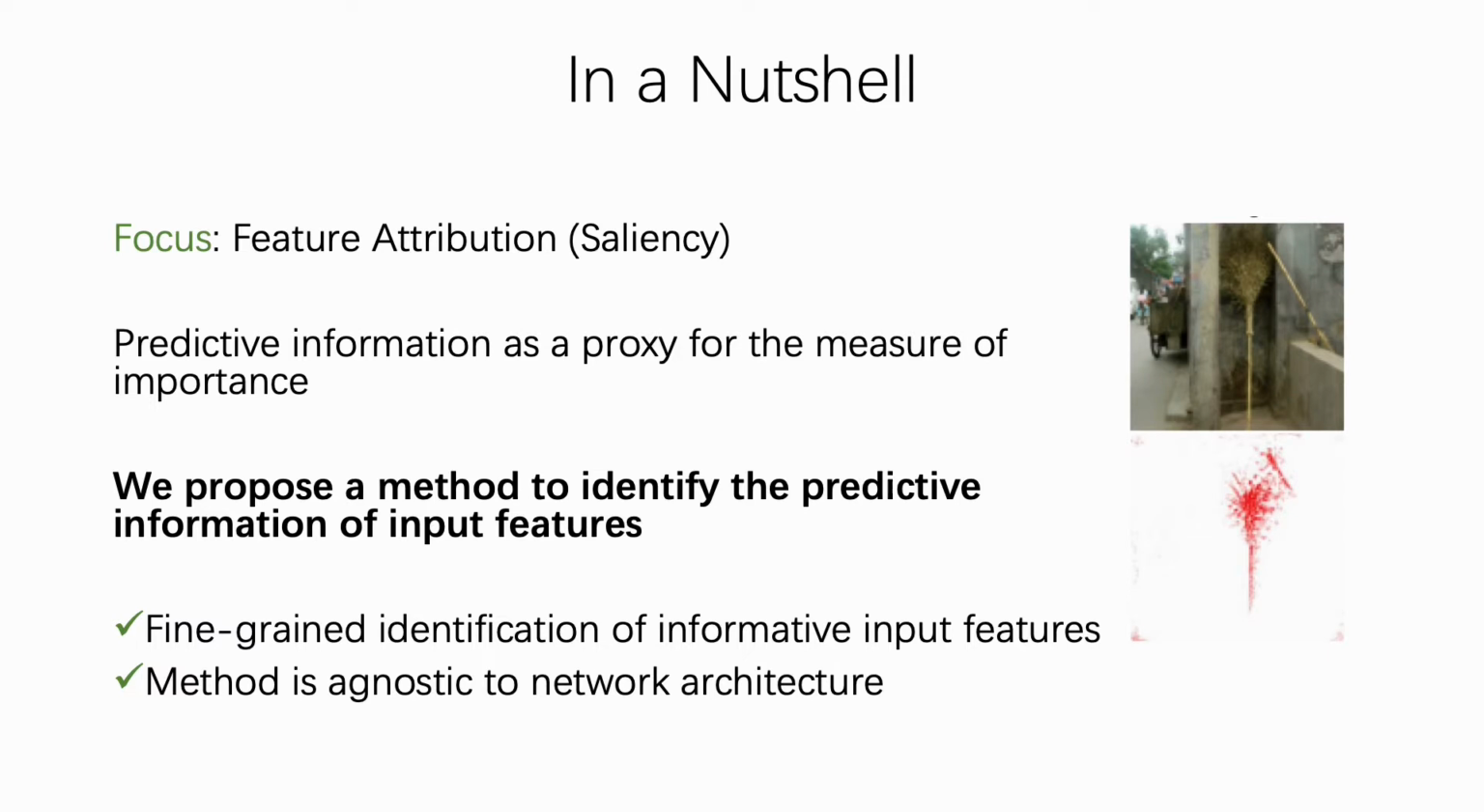Recently, the predictive information of features is proposed as a proxy for the measure of contribution of features. And in this work, we propose a method to identify the predictive information of input features. The method has the advantage that it results in fine-grained identification of input features information. In other words, the attribution is of high resolution. The method is also agnostic to network architecture.